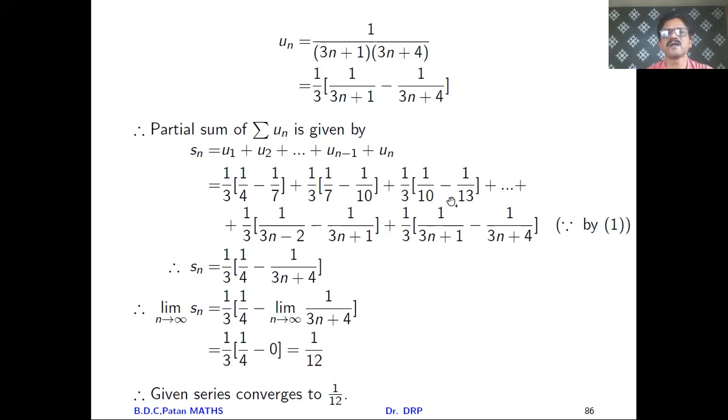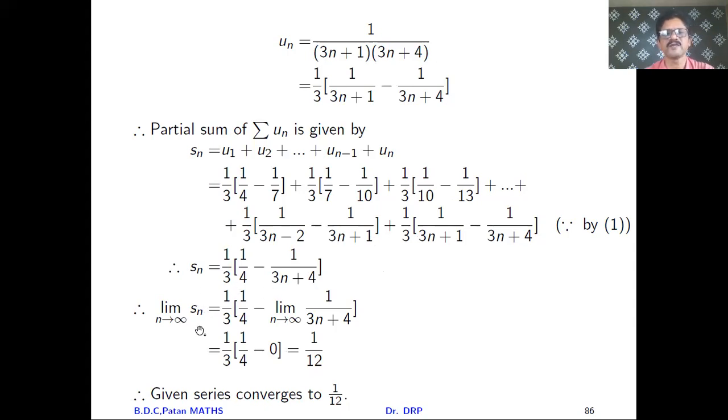Rest of the terms get cancelled. And there you will get Sn equal to 1 by 3 into what? There, 1 by 3, this 1 by 3 and this 1 by 3 is taken common. There remains 1 by 4 minus 1 upon 3n plus 4. And then you take limit as n tends to infinity.